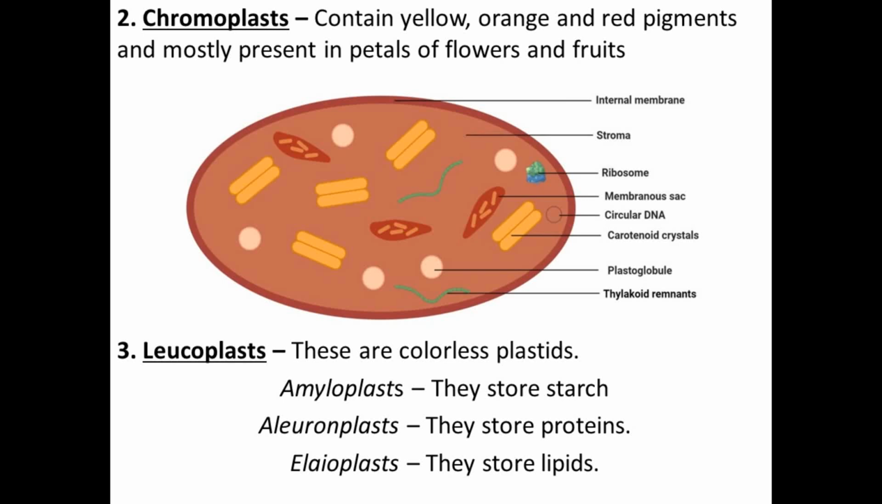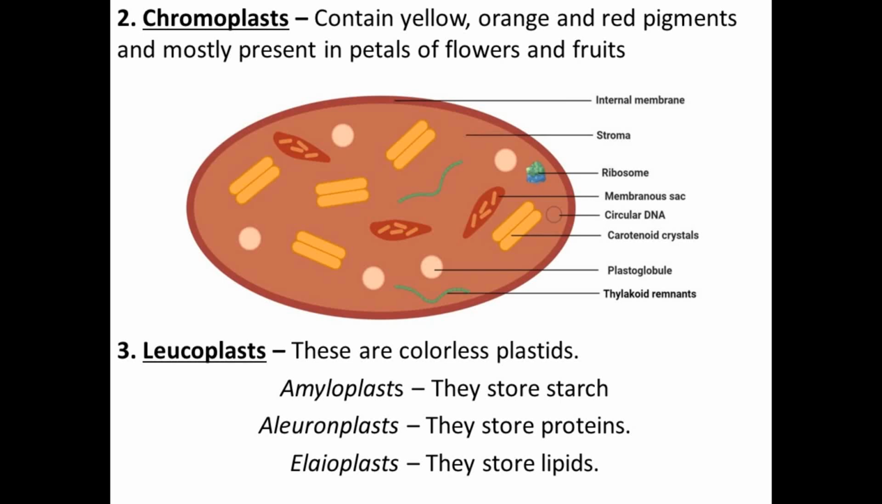Next is chromoplast. Chroma means colored. The plastids which are colored except green, like yellow, orange and red. So chromoplasts are those plastids which contain yellow, orange or red pigment, and they are mostly present in the petals of the flowers and fruits. Flowers and fruits are of different colors, like yellow flower, orange flower, red flower, purple flower, pink flower, and fruits are of different colors due to the presence of chromoplast.